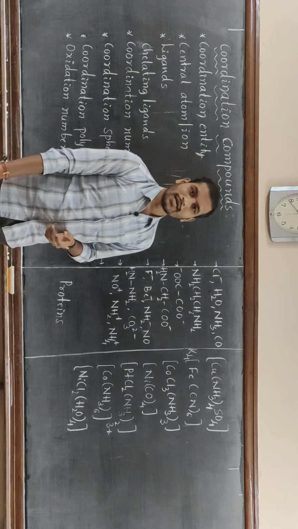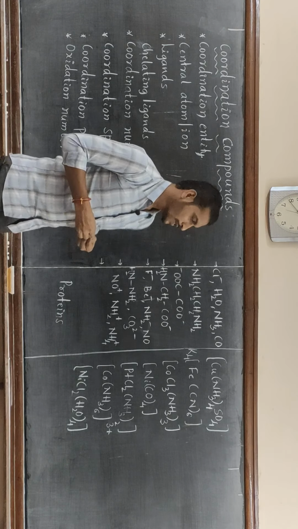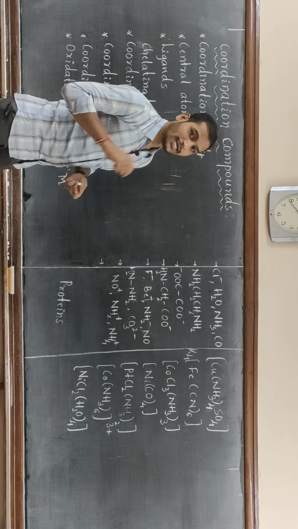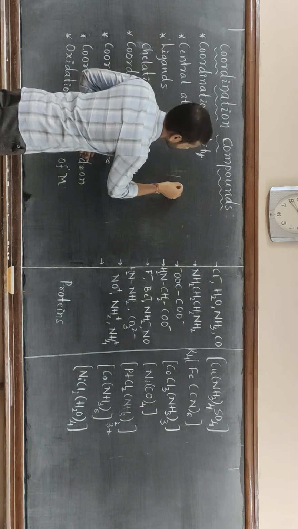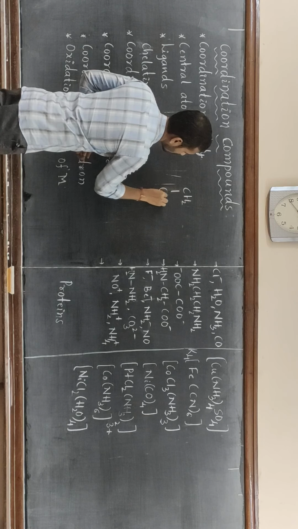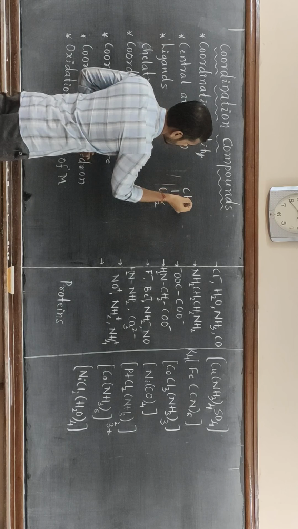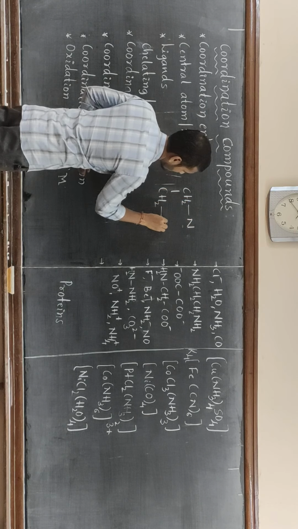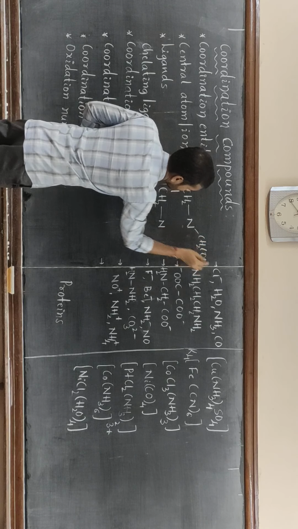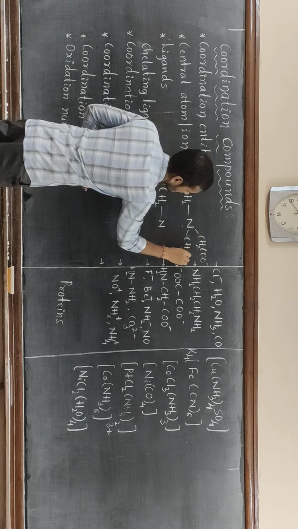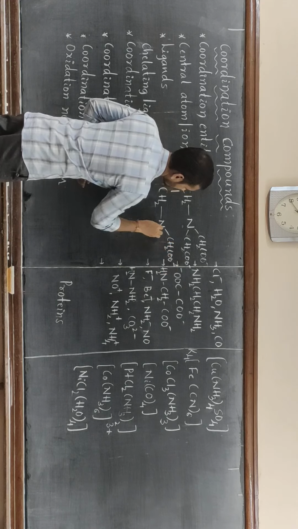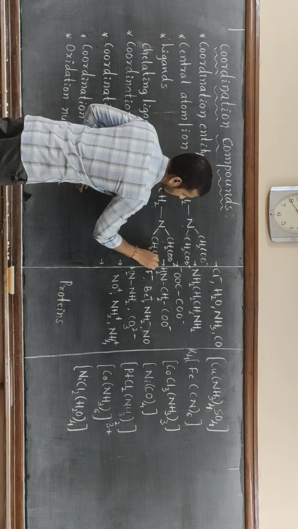The last one is the hexadentate ligand. In hexadentate ligands we have EDTA, ethylenediamine tetraacetate. Its molecular formula is CH2, single bond CH2, with N, CH2COO minus, CH2COO minus, and so on.